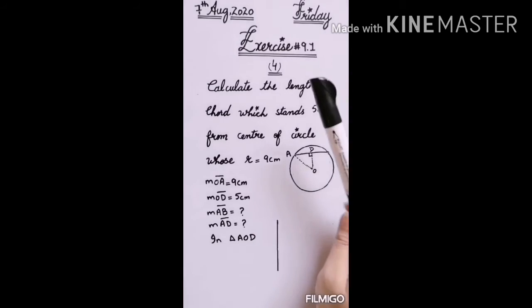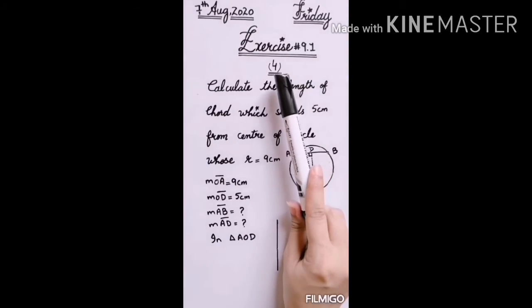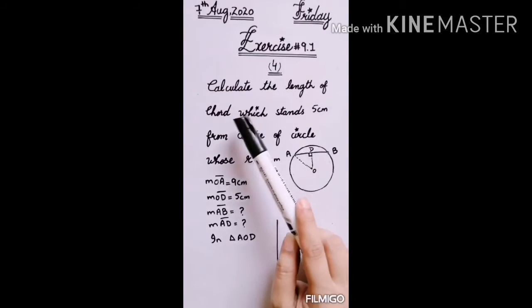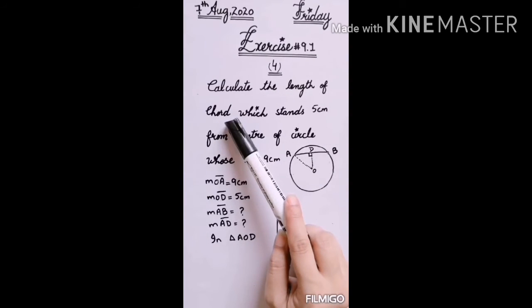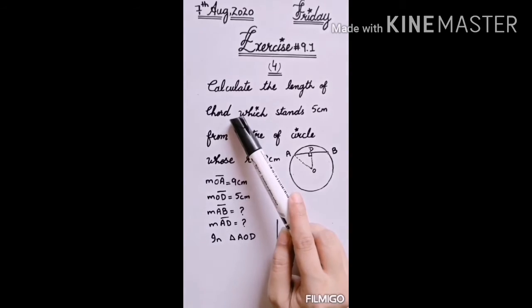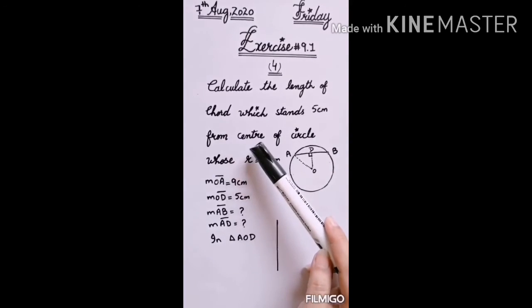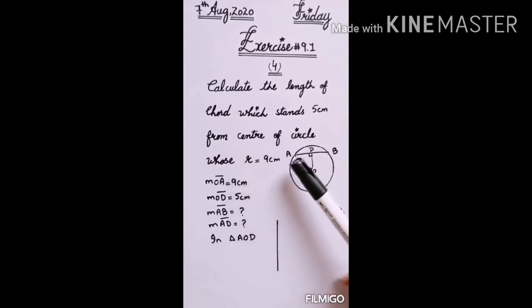Okay students, now we will solve question number 4. Question number 4 is: calculate the length of the chord. We have to find the length of any chord which stands 5 centimeter from the center of the circle. Suppose that AB is the chord and we have the distance of this chord from the center. I have told you how you will take the distance of the chord from the center. You will draw the perpendicular from the midpoint of the chord to the center, and then it will be the perpendicular distance from the chord to the center.